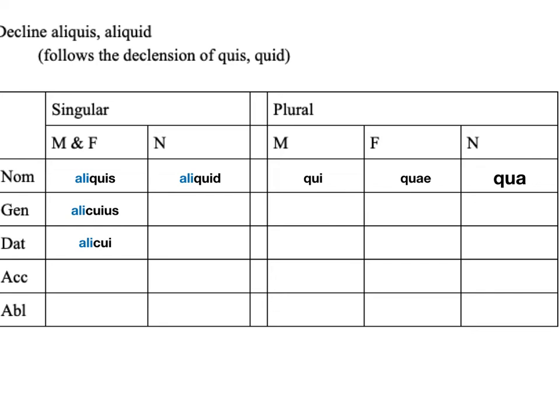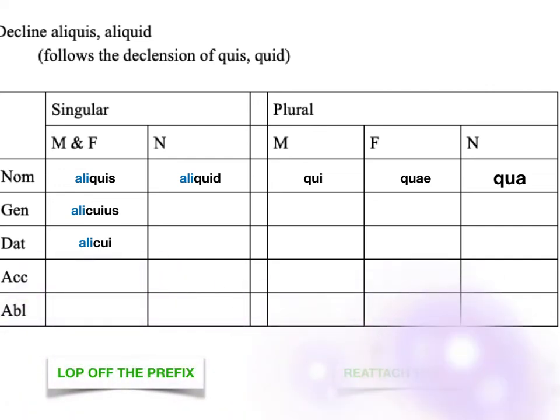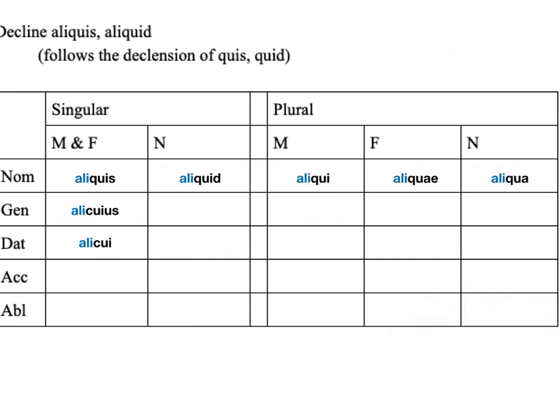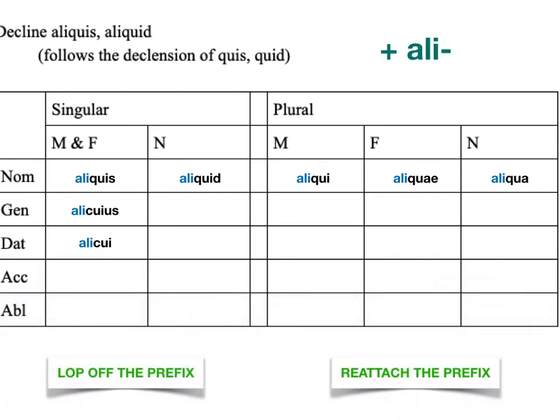In the neuter nominative and accusative plural, instead of using the form quae, this word uses the form qua, which has a regular neuter ending. Okay, so again, start by lopping off the prefix, and then we'll go ahead and add it back on, ali, giving us the forms aliqui, aliquae, aliqua. And that is just going to continue. You're just going to continue doing this same pattern for both the singulars and the plurals.